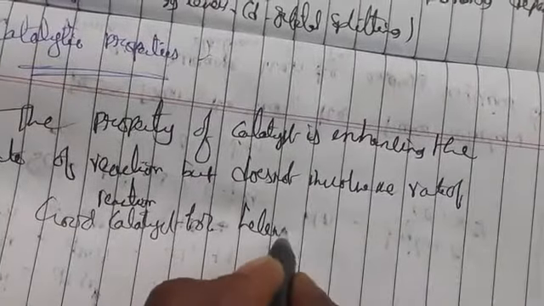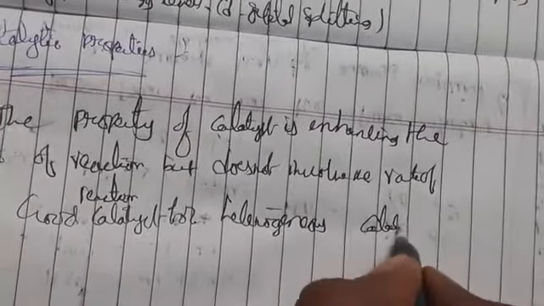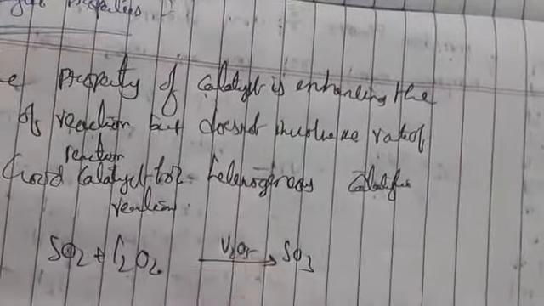Good catalyst for heterogeneous catalytic reactions. So here let us take SO2 plus half O2, which gives SO3 with V2O5. Here the catalyst is not participating in the reaction.